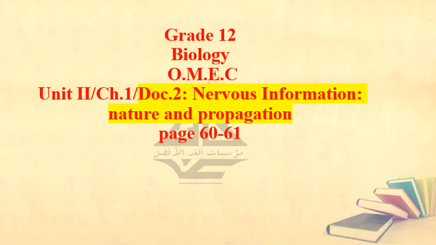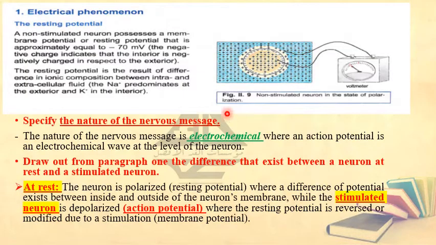Hi everyone. Today we are going to explain document 2 of chapter 1, which is about the nervous information, its nature and propagation. Page 60-61. First of all, I'm going to ask you a question. Do you think there is electricity in our body?